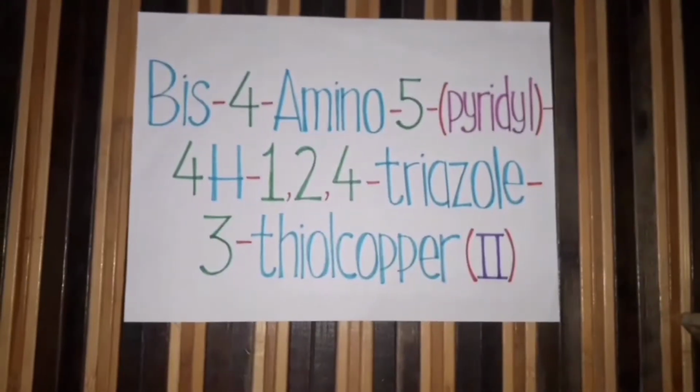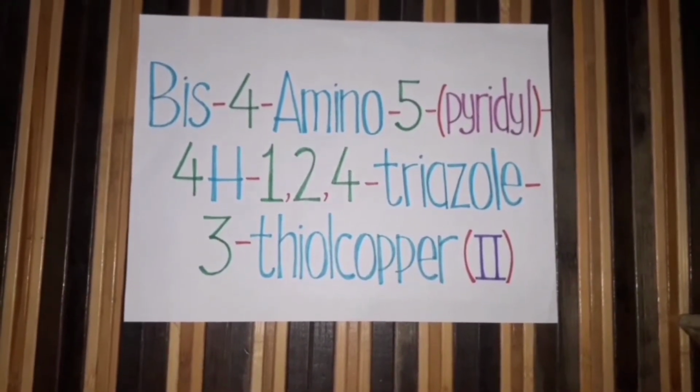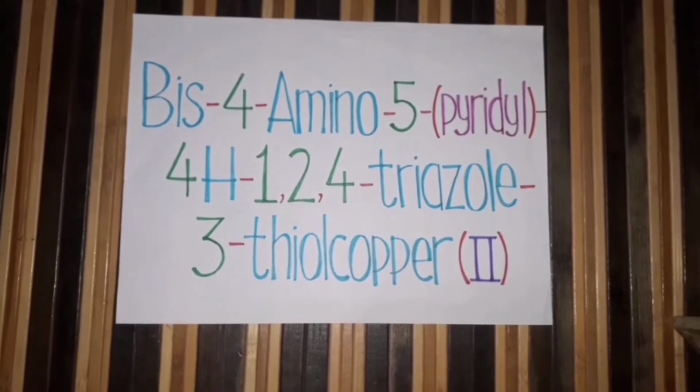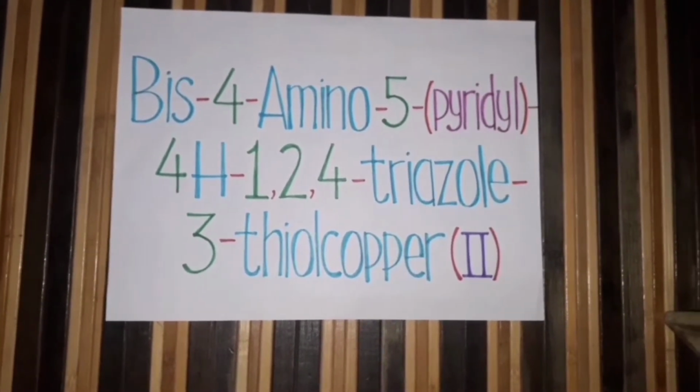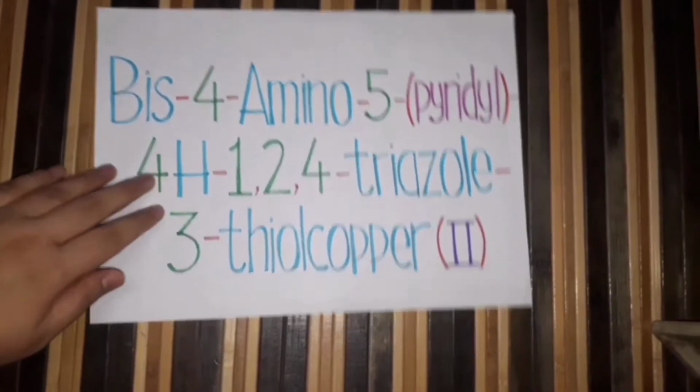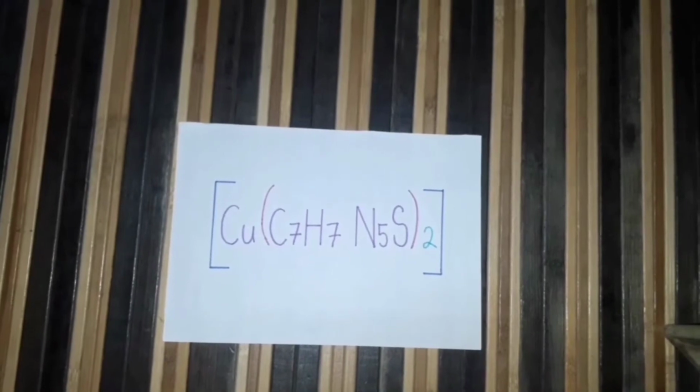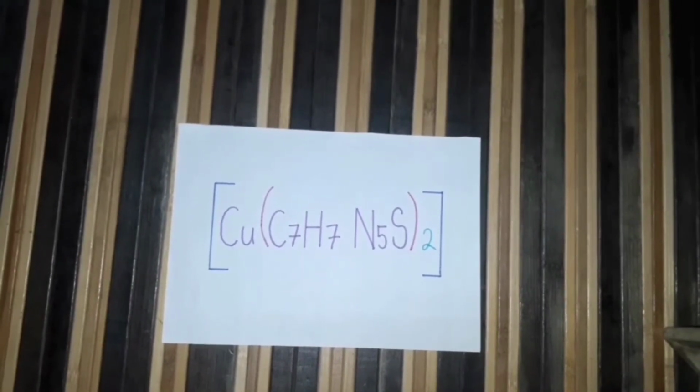The name of our complex is bis(4-amino-5-pyridyl-4H-1,2,4-triazole-3-thiol)copper(II). The formula of our complex is Cu(C7H7N5S2)2.